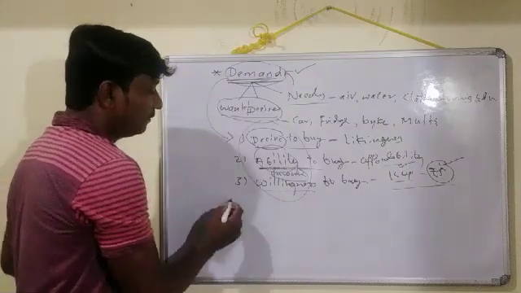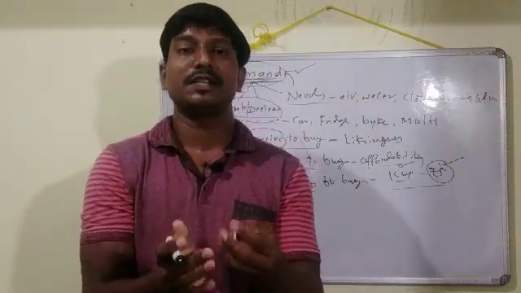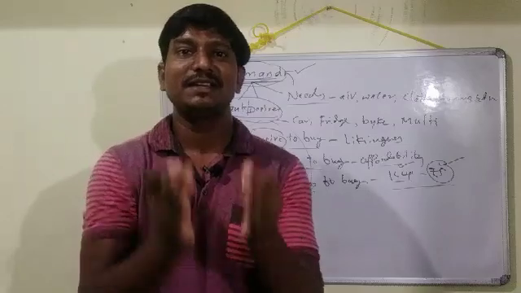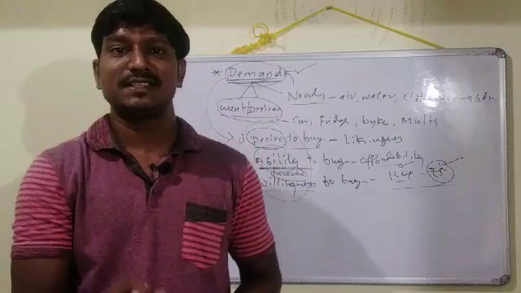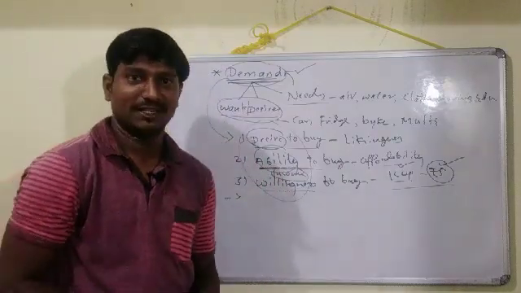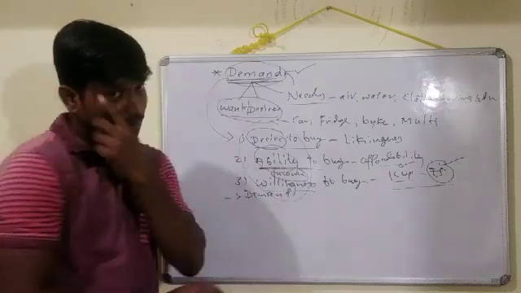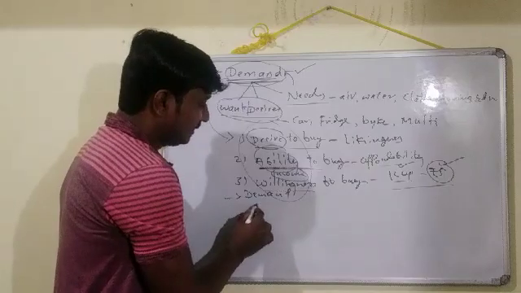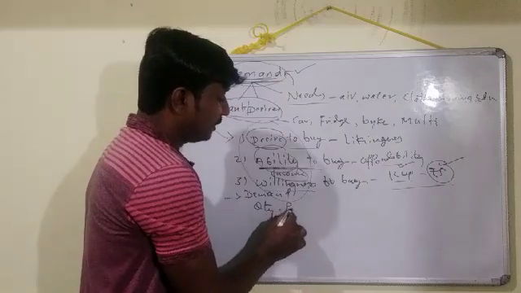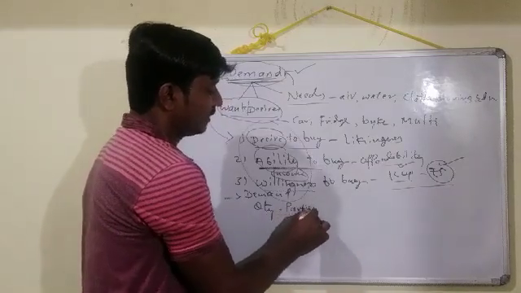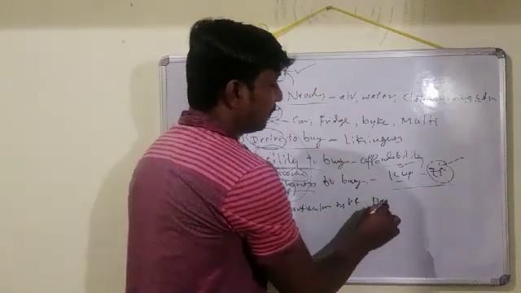This is one point. In other words, we can also say that demand is a particular commodity purchased by a consumer in a particular market at a particular price within the given amount of income. So that is again defining demand. Demand can be referred to as the quantity purchased by the consumer at a particular market and at a particular price.